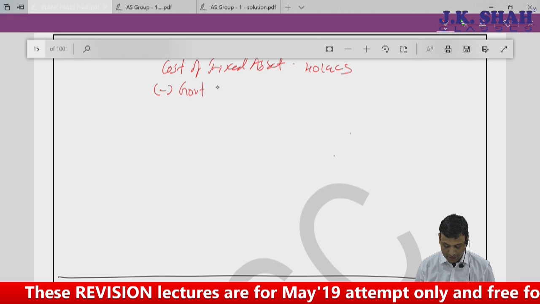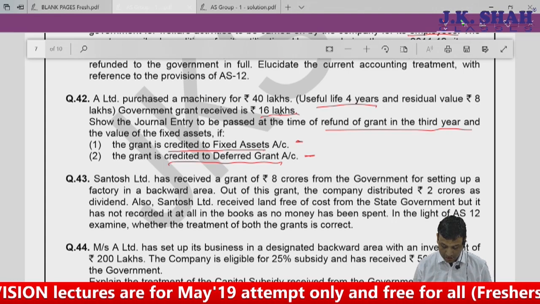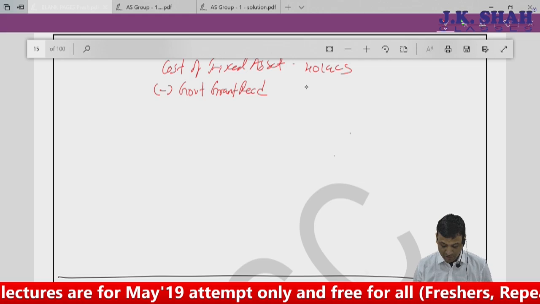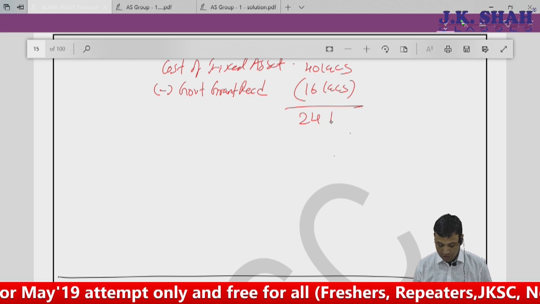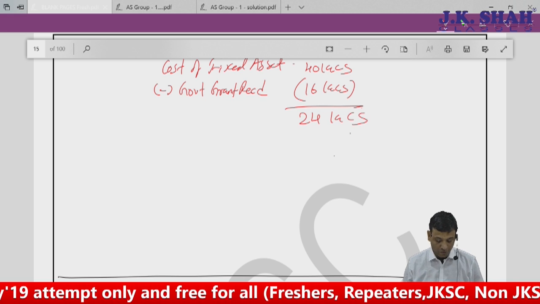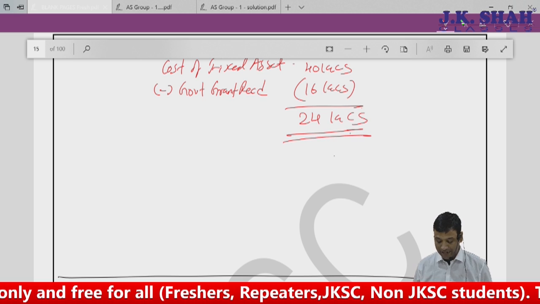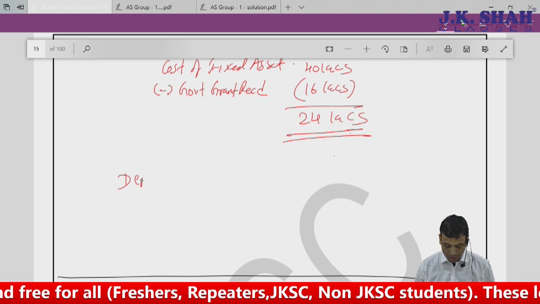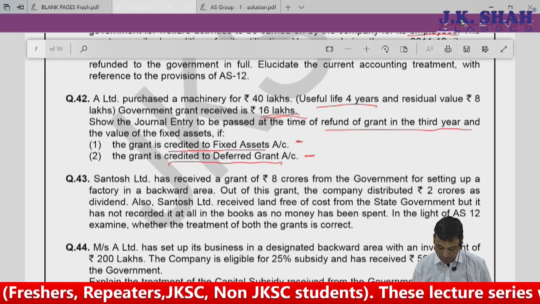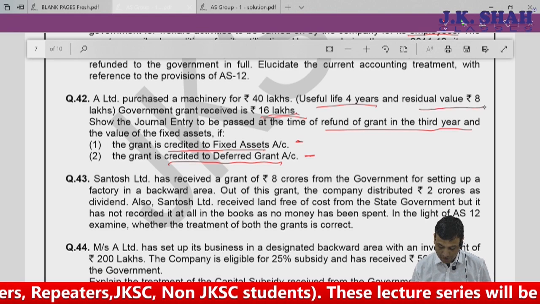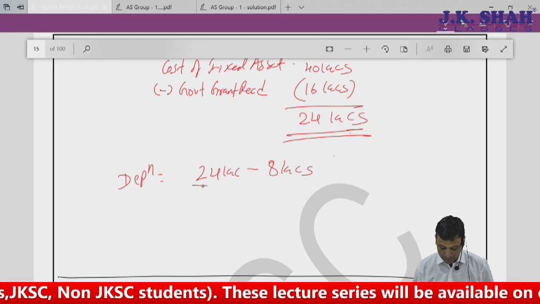The government grant received is 16 lakhs. So we are left with 24 lakhs. This 24 lakhs is nothing but the revised cost to be carried forward in the balance sheet. Now what would be the amount of depreciation to be charged every year? Of course 24 lakhs minus the residual value. The question says residual value of 8 lakhs.